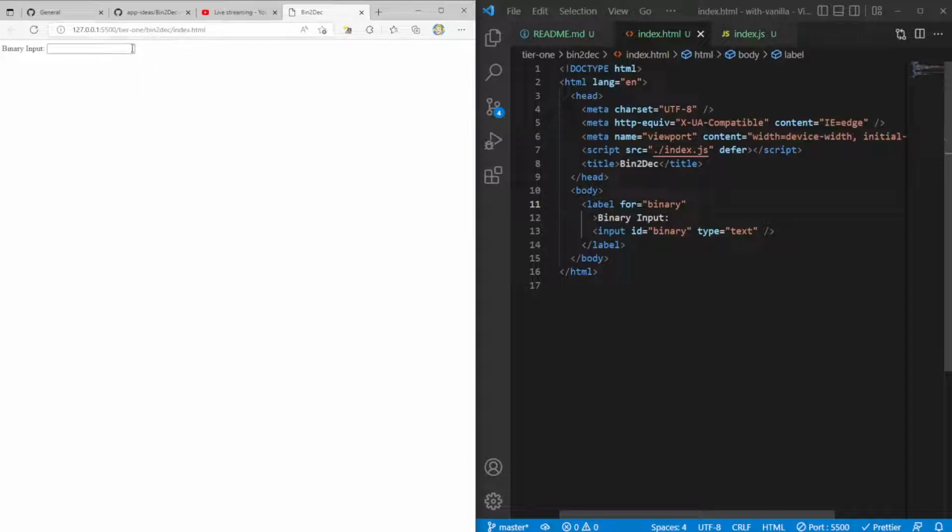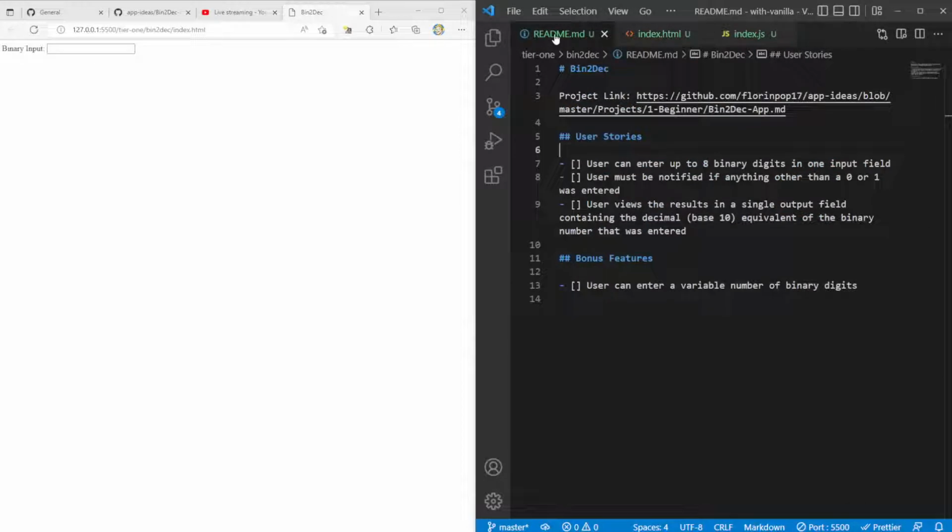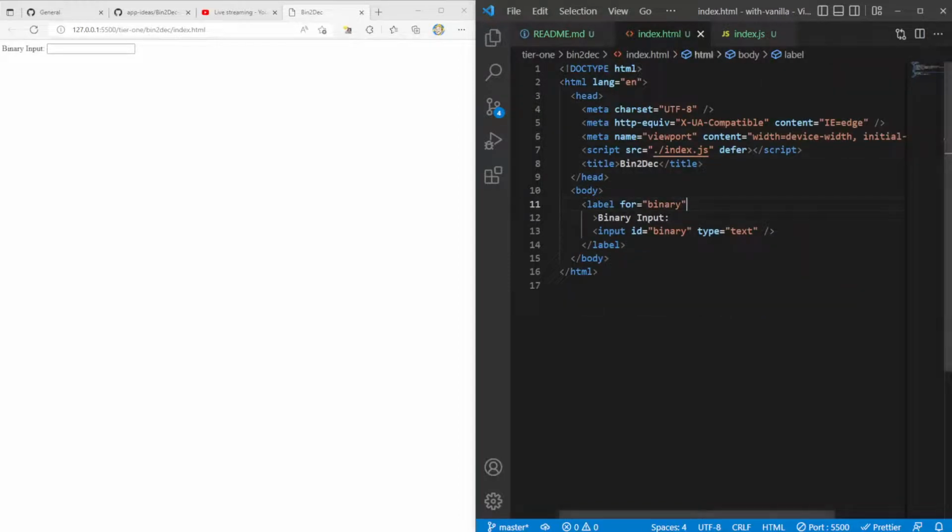project, right? We have our binary input, and now we want to start being able to get input from a user. So it says a user can input up to 8 binary digits in one input field. So let's see. We know it's going to be 8, so I think one thing I'd like to do is scope it to a maximum of 8, right? This is a nice attribute that we can use directly on the input. I like to keep things alphabetized, so I'm going to move this down here right before the type. So we have ID, max, and type.